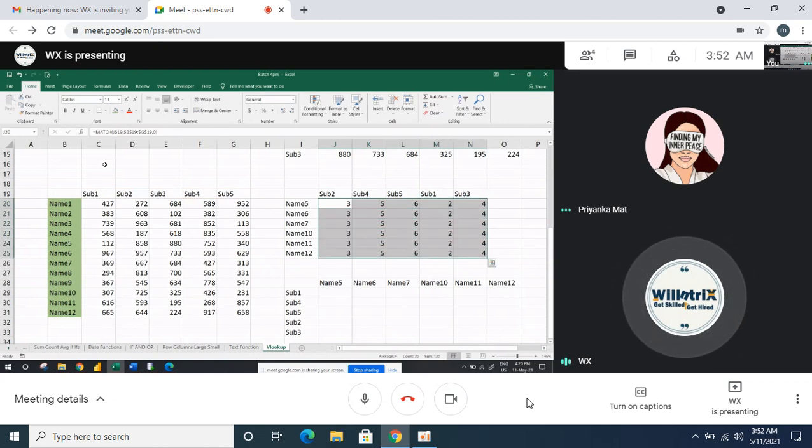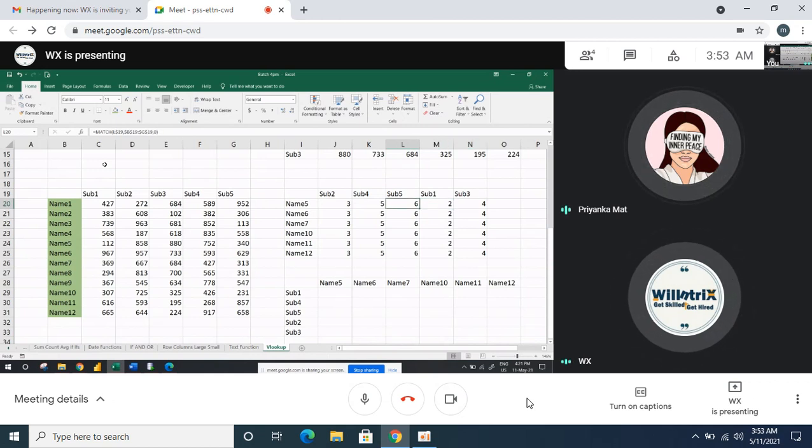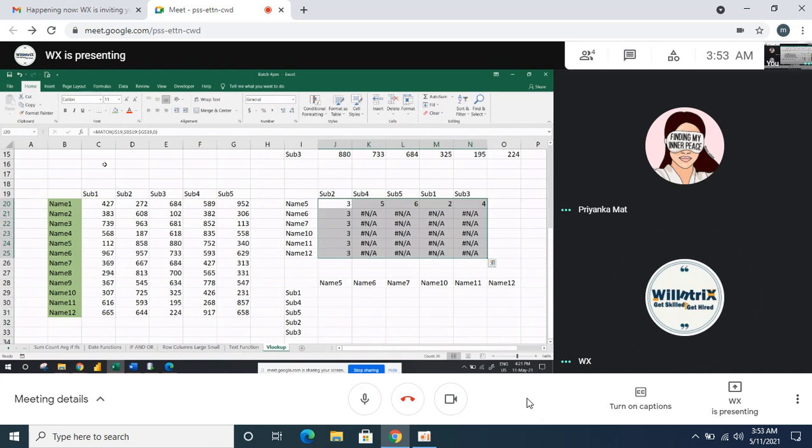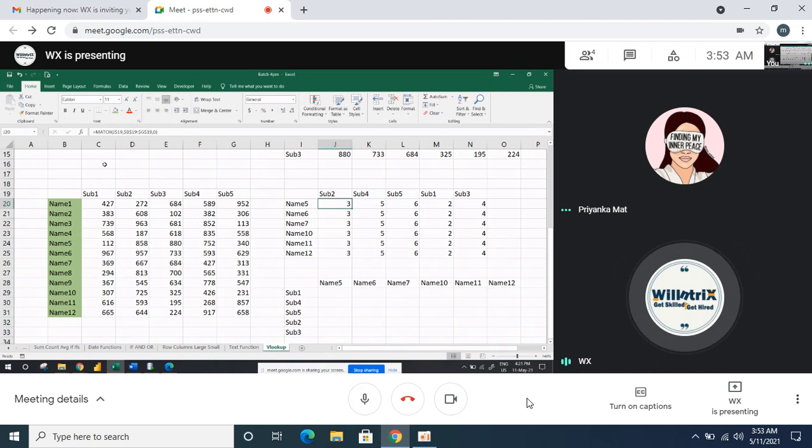This will give you a column index number. Where exactly is the column? There's column number 3, 5, 6, 1, 2, and 4. Then equals MATCH, subject 1. I'm going with MATCH with all these as the lookup array, F4, comma 0. Then drag to the right. Before dragging down, you should freeze it. Then drag down and right. Understood? MATCH will help you get the column index number for the VLOOKUP column index.